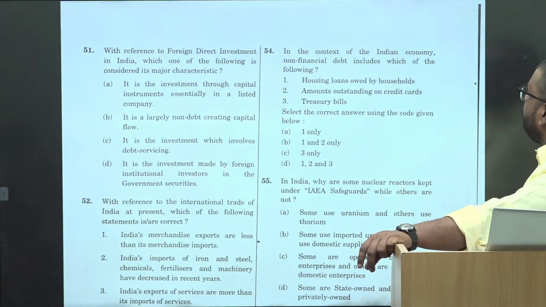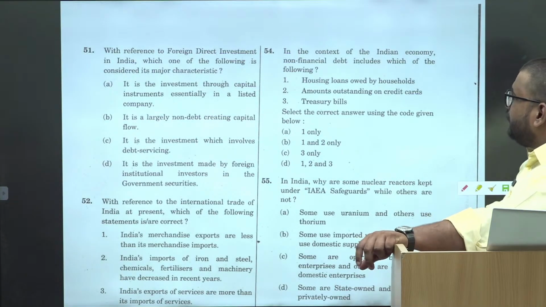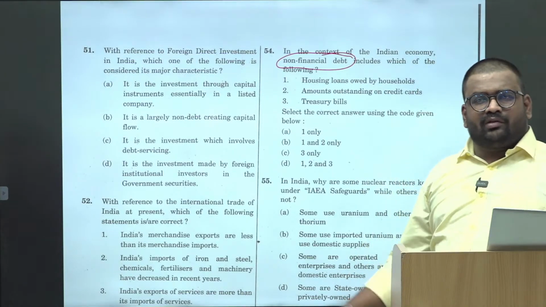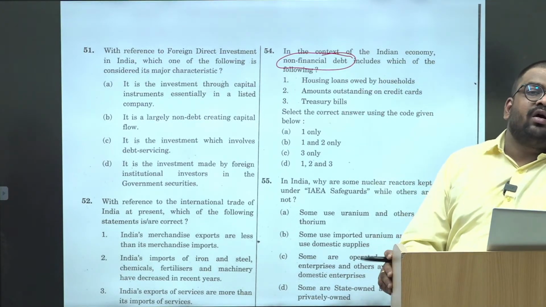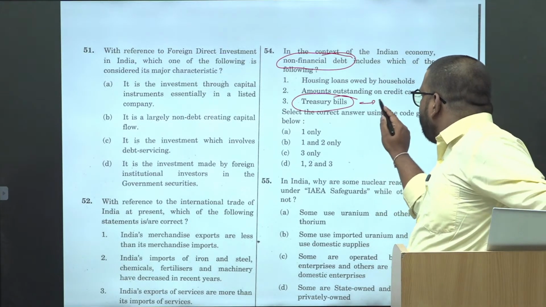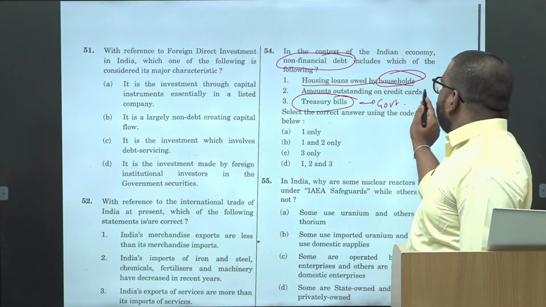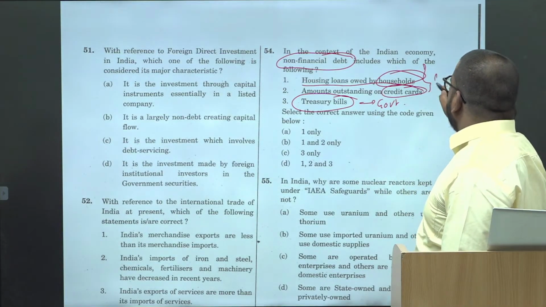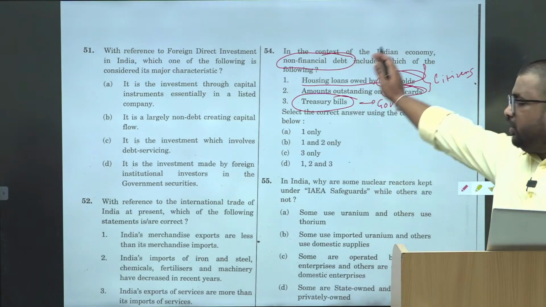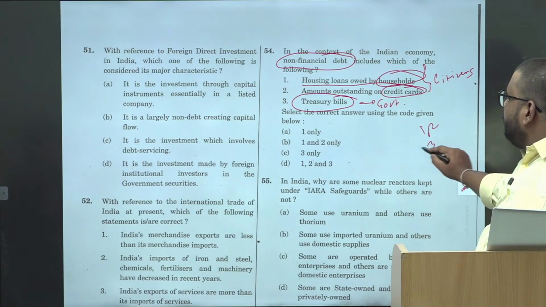In context of Indian economy, non-financial debt includes which of the following? Okay, again यहाँ पे non-financial debt concept, if you don't know, simple is you go for odd man out, right? So treasury bills is related to the government. Housing loans owned by households and the amount outstanding on the credit card, this is related to the citizens. Right? So as per our odd man out formula, answer should be either 1 and 2 or 3 only.